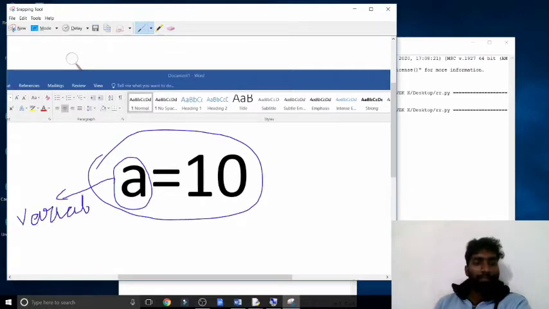a is a variable, and what is 10? 10 is a variable value, and this is a variable name.